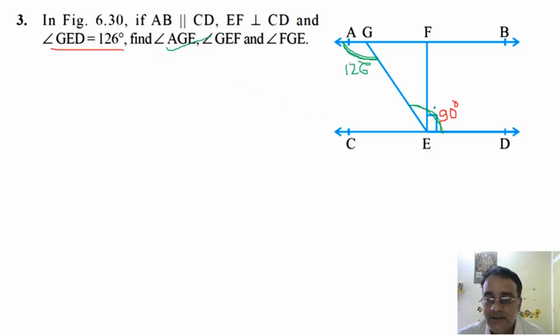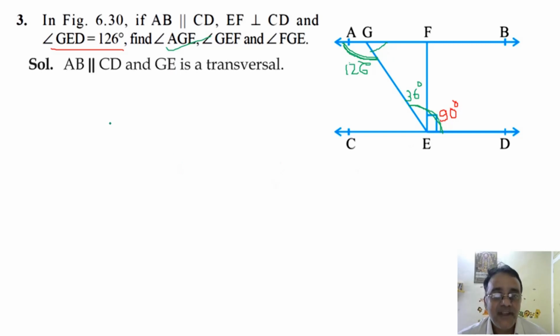Now the total angle is 126 and what will be the value of this angle? 126 minus 90. That is 36. अब हम लोग को यहाँ पे निकालना है FGE. So how will you find this angle? Linear pair. Right. By using linear pair you have to find. Okay, fine. So हम लोग को पूरा आइडिया हो गया कि कैसे कैसे करना.